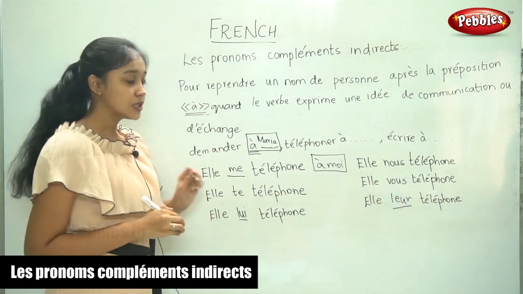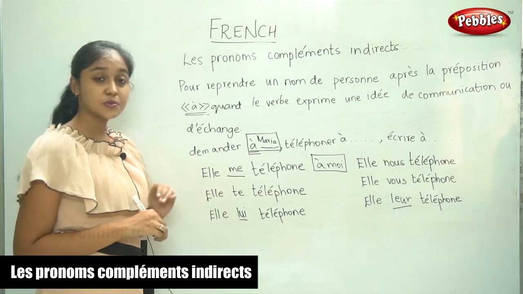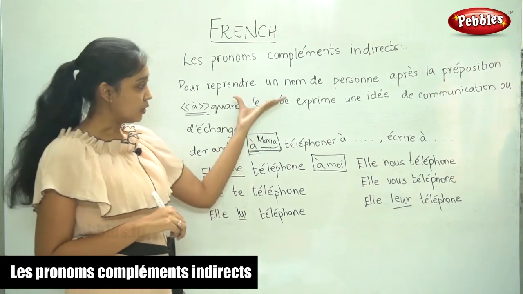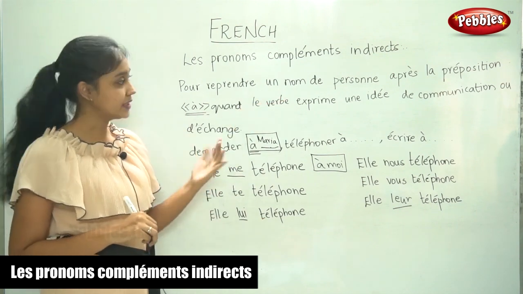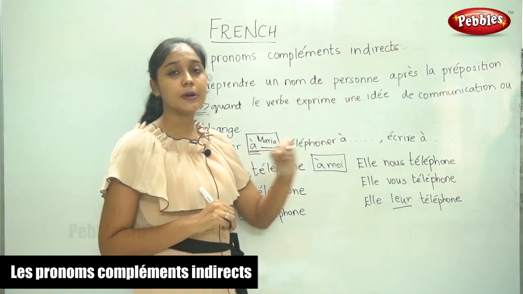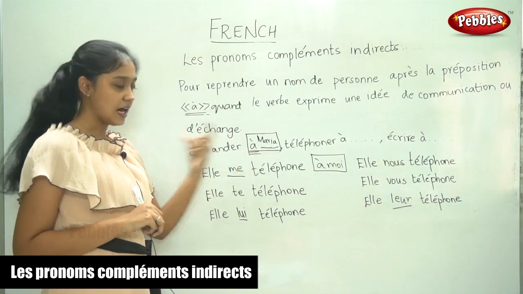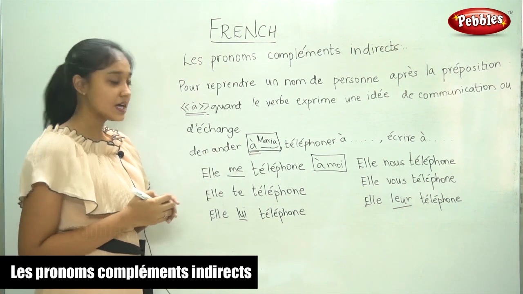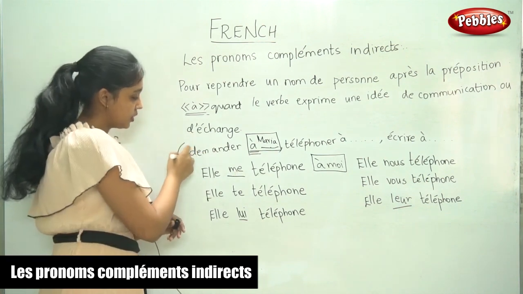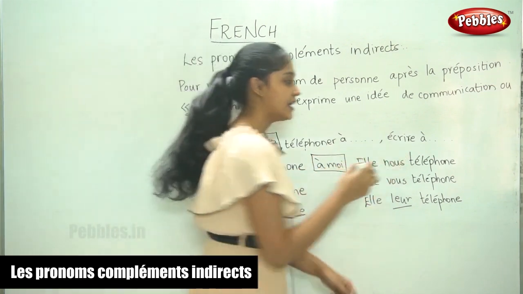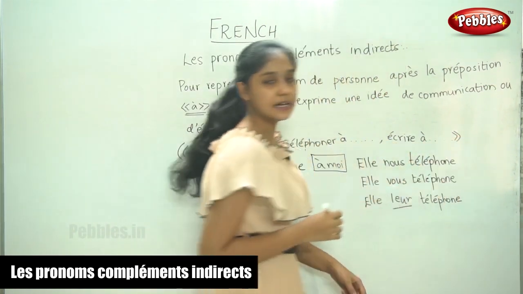Leur téléphone. So now, when do we use these words? We use them when we need to replace a noun that is repeated, which comes with a preposition. The noun that comes after the preposition à. So examples are demander à, téléphoner à, écrire à. There are many other examples.